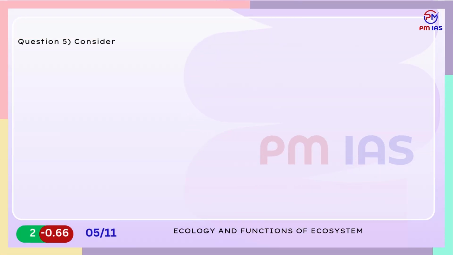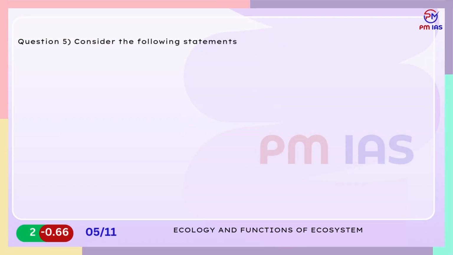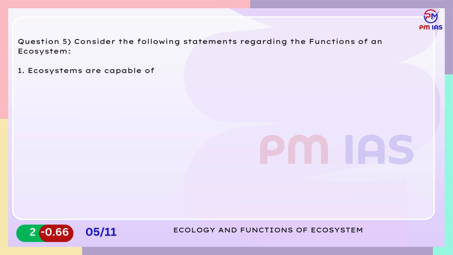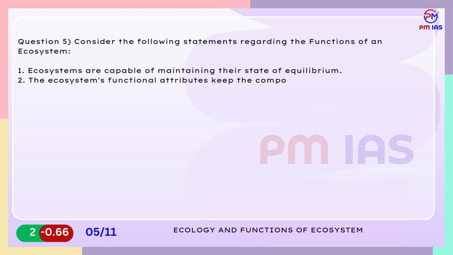Question 5. Consider the following statements regarding the functions of an ecosystem. 1. Ecosystems are capable of maintaining their state of equilibrium. 2. The ecosystem's functional attributes keep the components working together. 3. The heterotrophs play a vital role in recycling the nutrients in an ecosystem.